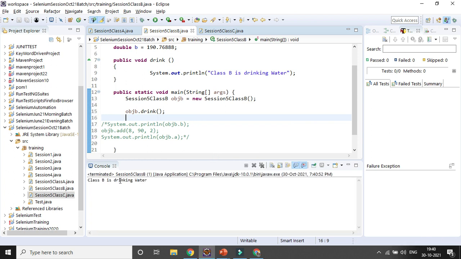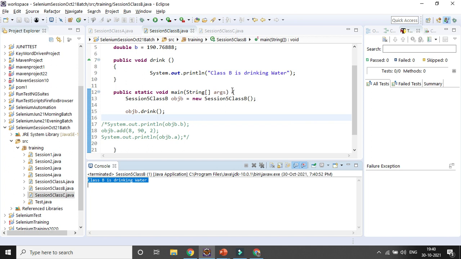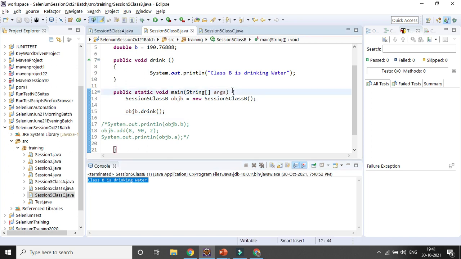So when the parent class and the child class establish the process called inheritance, and they have the same features, the same method with the same name, same return type, and the same variables, it will discard the parent class and consider the child class. That is called method overriding.